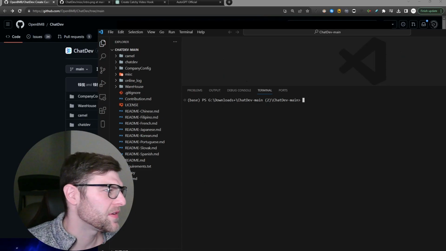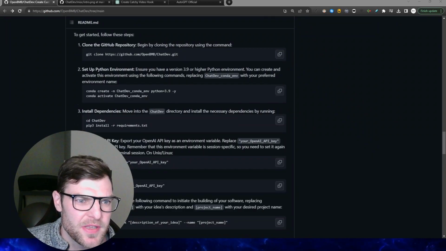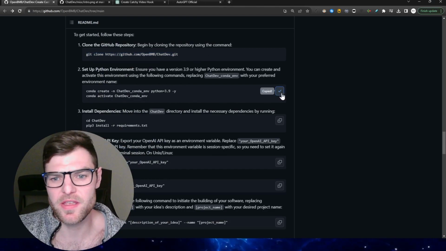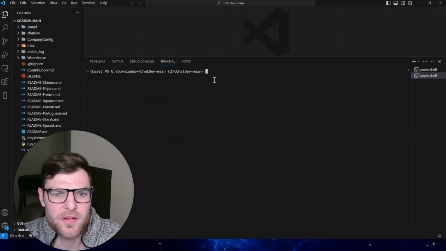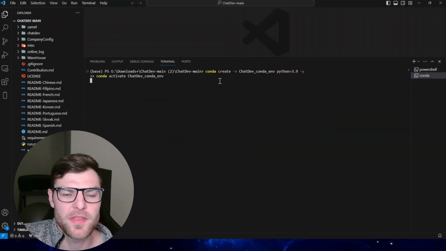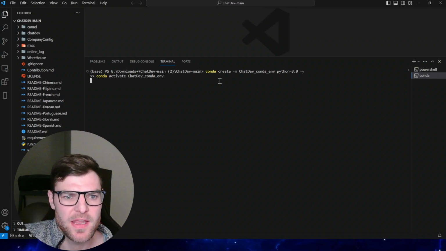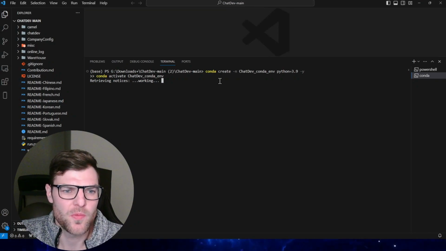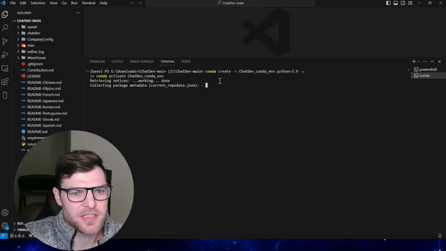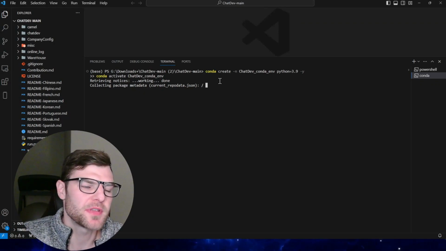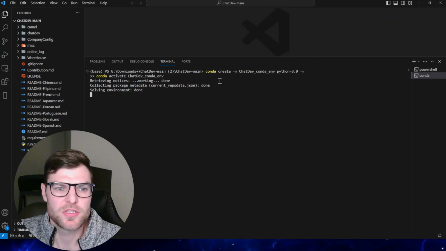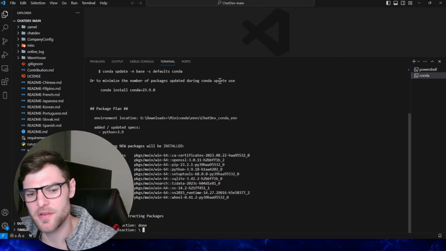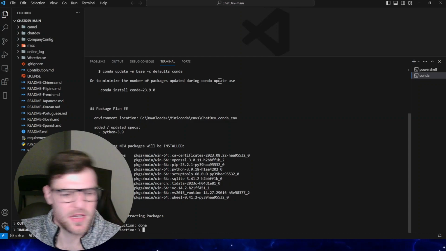Okay, so first thing we're going to do is, well, instead of cloning it, we just downloaded it and unzipped it. We're going to copy this, bring it back, and come back over to here. We're going to paste that in and let that load here. It will probably take a minute to load all the dependencies: retrieving notices, collecting packages and metadata. So this will take probably a minute here. Solving environment, preparing transaction, done, verifying transaction,